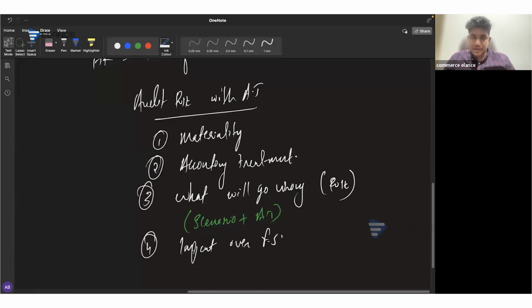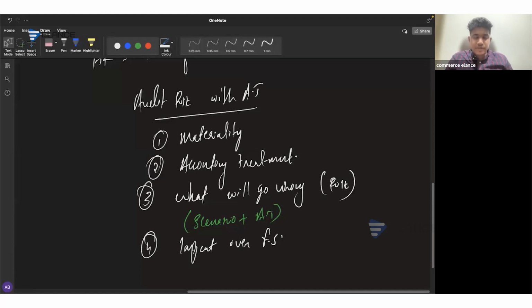Revenue recognition. It's IFRS 15, revenue recognition, right? So in that case, first of all, you have to mention the amount of the contract with the customer, maybe 20 million. If it is 20 million, you have to first of all mention whether that amount is material or not. So you'll be mentioning like this: the amount of misstatement in relation to the contract is 20 million, and it is material to the financial statements as it constitutes 7% of profit and 5% of total assets. Then you need to mention the accounting treatment.